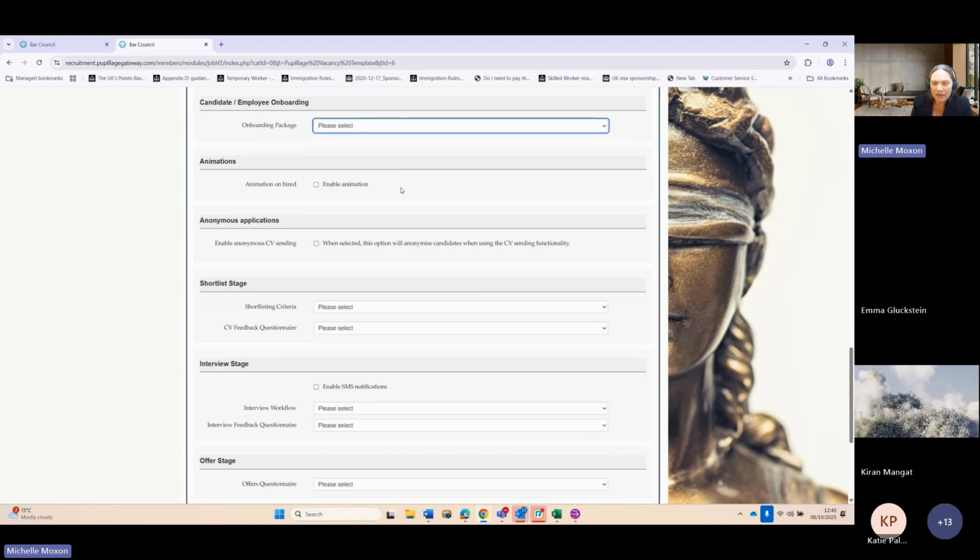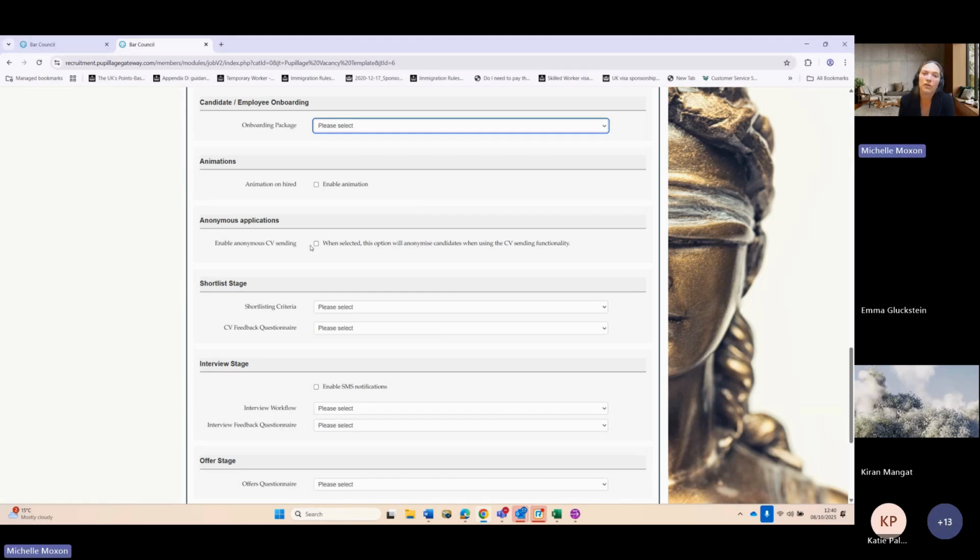The animation section is available if you do click on enable animation at the end. When you actually click hire for someone, it will send confetti out on your screen. It won't send it out for the candidate who you think would actually get the animation. It sends it out to yourselves for actually hiring someone. So that's what that section does.